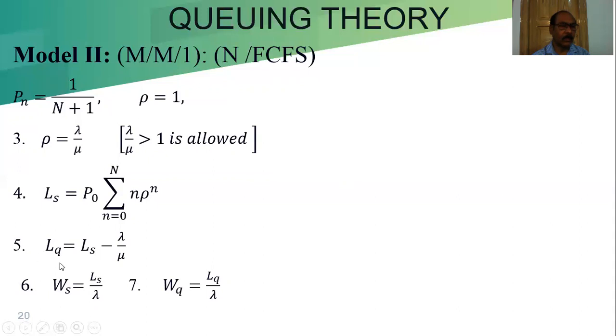The number of customers in the queue, LQ, is equal to Ls minus lambda by mu. Ls is the number of customers in the system. W is the waiting time in the system before departing the system. So WS includes the WQ and the service in the system. WS is equal to LS by lambda and WQ is equal to LQ by lambda. So as soon as we get the LS and LQ, we can find out the WS and WQ.